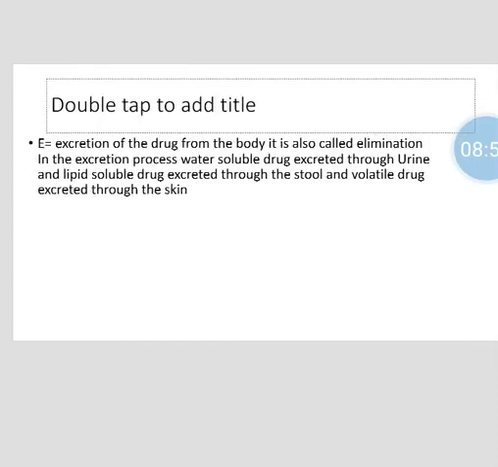And last is excretion. Excretion of a drug from the body is called elimination. In the excretion process, water soluble drugs are excreted through the urine, lipid soluble drugs through the stool or through the bile, and volatile drugs through the skin.